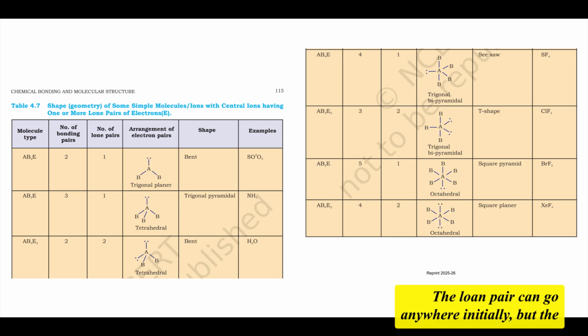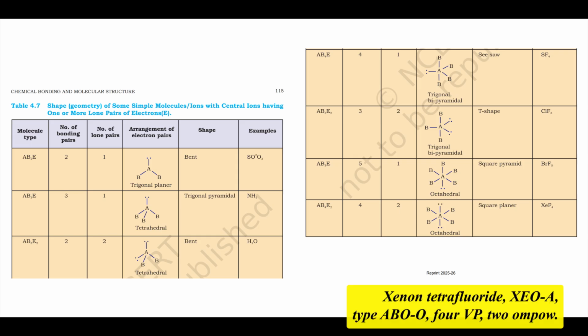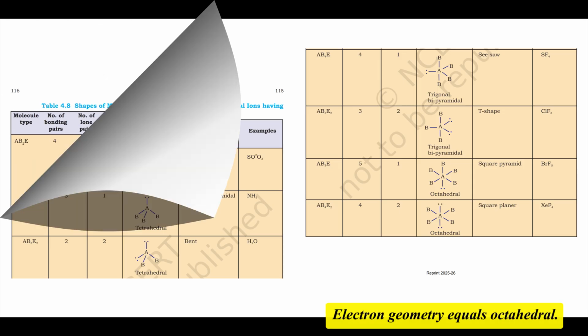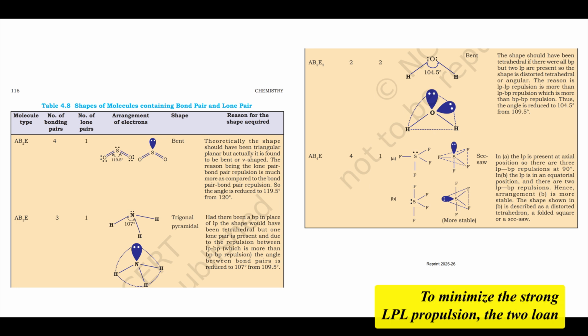The lone pair can go anywhere initially, but the resulting molecular shape is square pyramidal. Xenon tetrafluoride, XeF4, type AB4E2. Electron geometry equals octahedral. To minimize the strong LP-LP repulsion, the 2 lone pairs position themselves opposite each other, trans. This leaves the 4 fluorine atoms in a plane around the xenon, resulting in a square planar molecular shape.